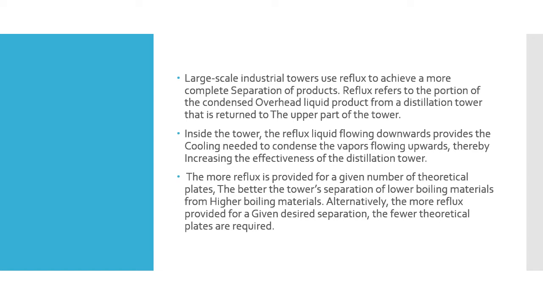Large-scale industrial towers use reflux to achieve a more complete separation of products. Reflux means a portion of the condensed overhead liquid product from the distillation tower is returned to the upper part of the tower. This is done to increase the separation and to increase the yield of the products. Inside the tower, the reflux fluid flows downward and provides the cooling needed to condense the vapors flowing upwards, thereby increasing the effectiveness of the distillation tower.